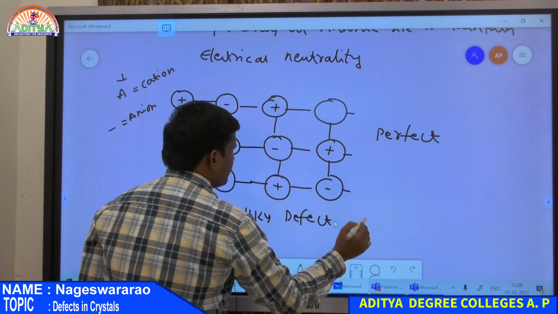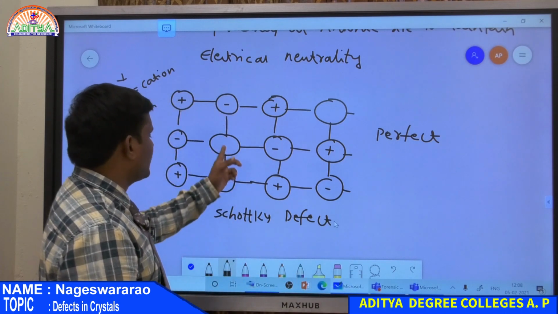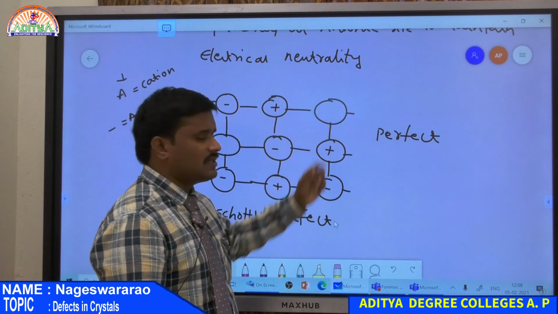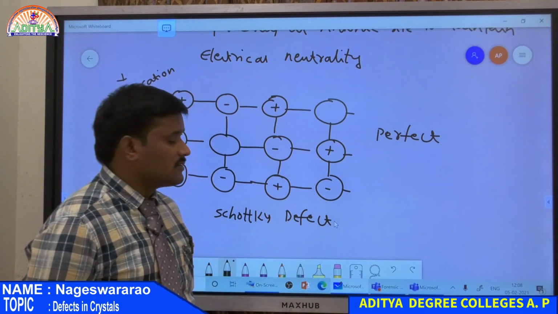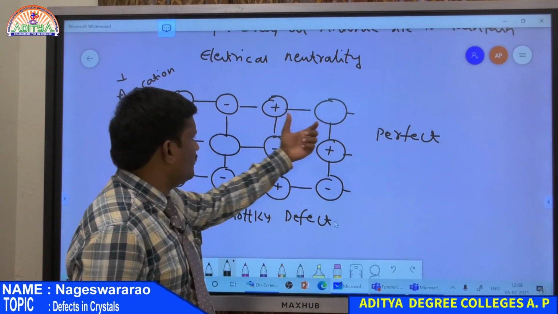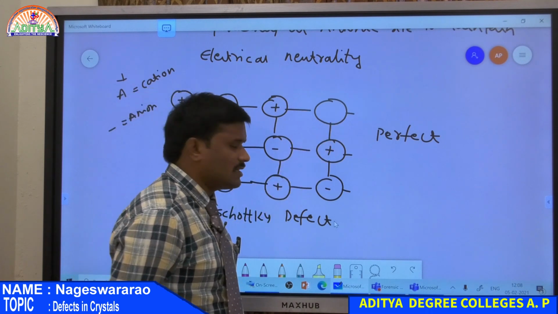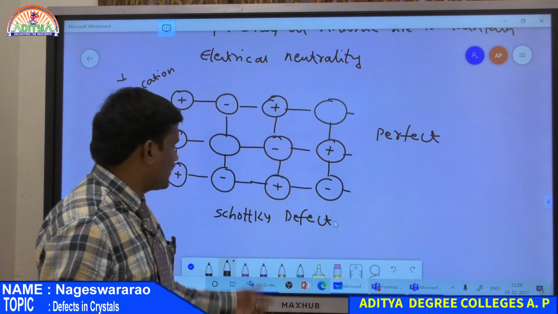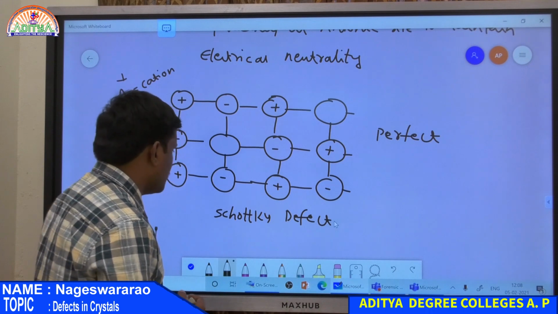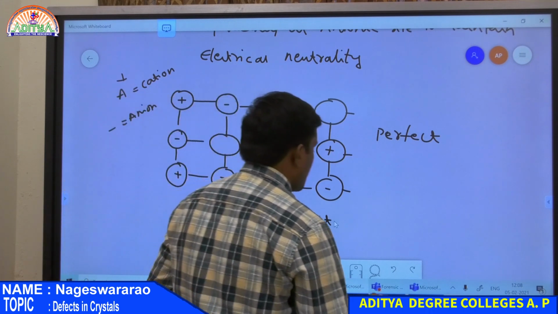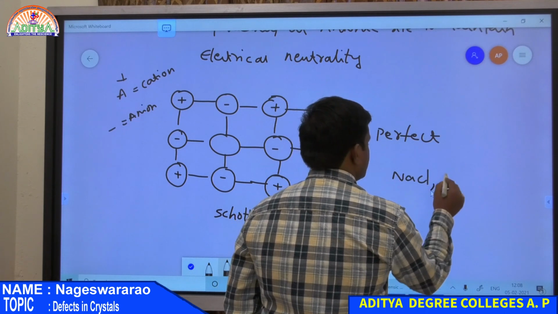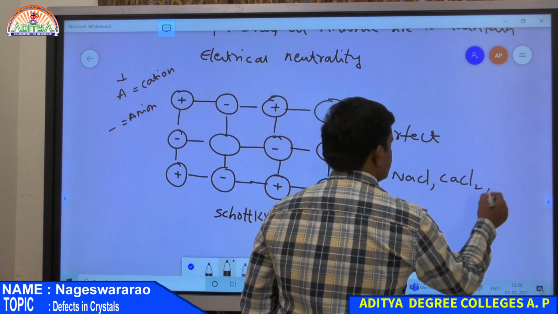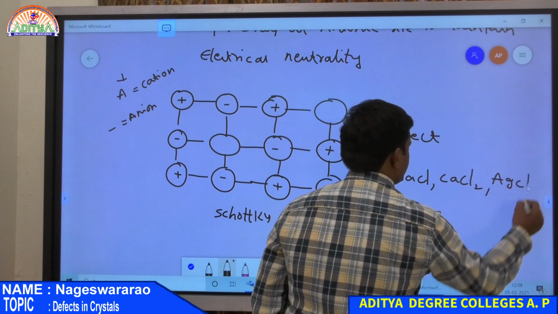So in this defect, there is a vacancy at a cationic site followed by a vacancy at an anionic site to maintain charge balance. Here the cation position is missing and the anion position is also missing. Therefore this defect is nothing but Schottky defect. This is observed in the case of stoichiometric compounds like NaCl, CaCl2, AgCl, etc.